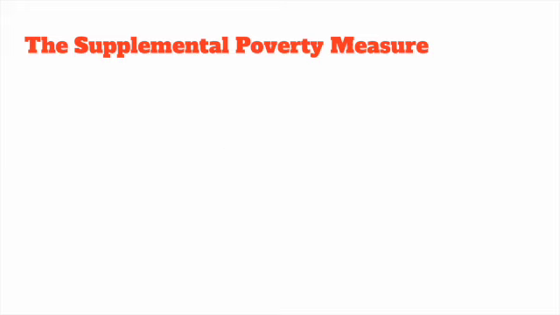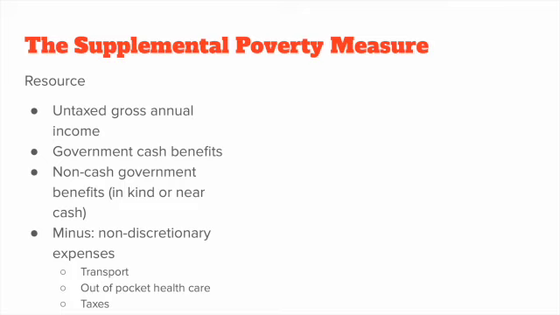The resources counted by the SPM include the usual untaxed gross annual income and government cash benefits, but it also moves to include non-cash government benefits, or in kind or near cash. And to this, it subtracts the non-discretionary expenses of day-to-day life, such as transport, out-of-pocket health care, and taxes.